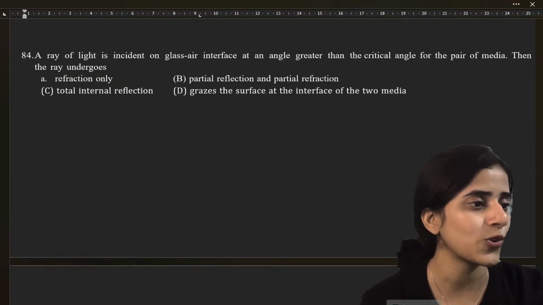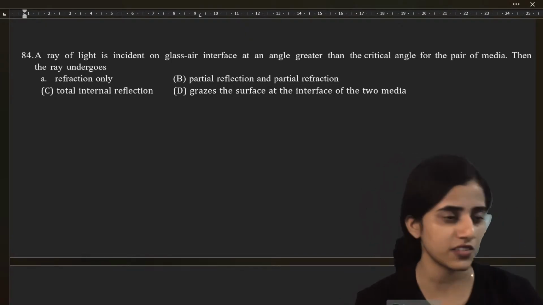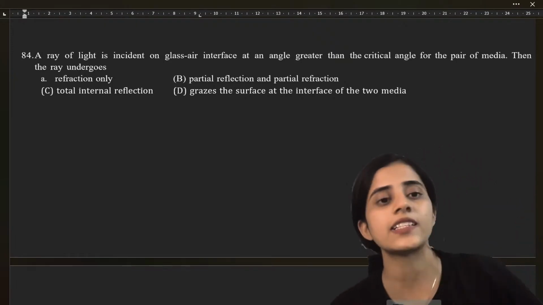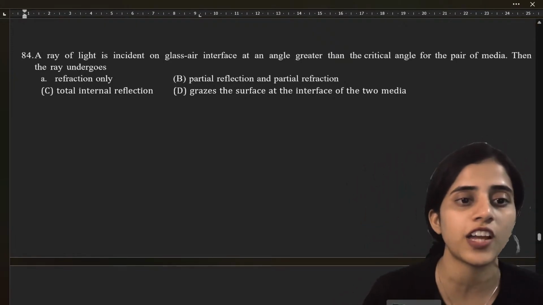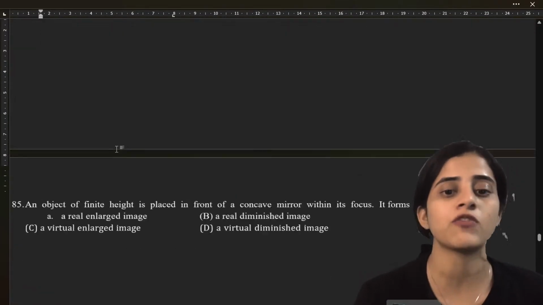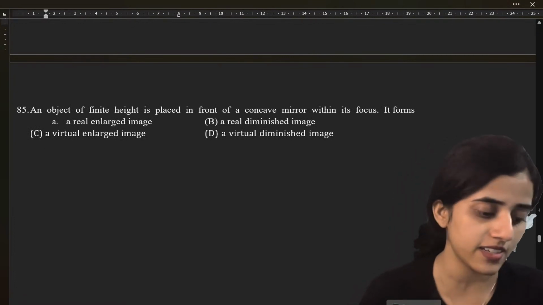C. Okay. See, when a ray of light is incident on a glass-air interface, if the angle is greater than the critical angle, it will obviously undergo total internal reflection. All this I have taught you. Those who have been following classes have answered. Very good. Super. TIR, yes.